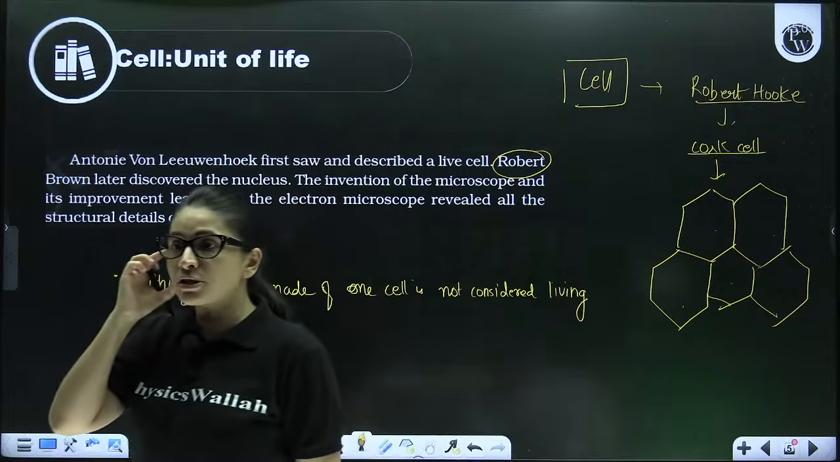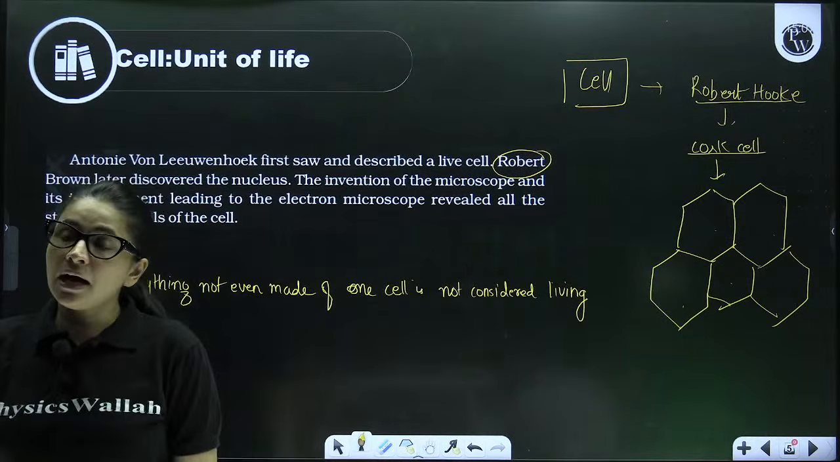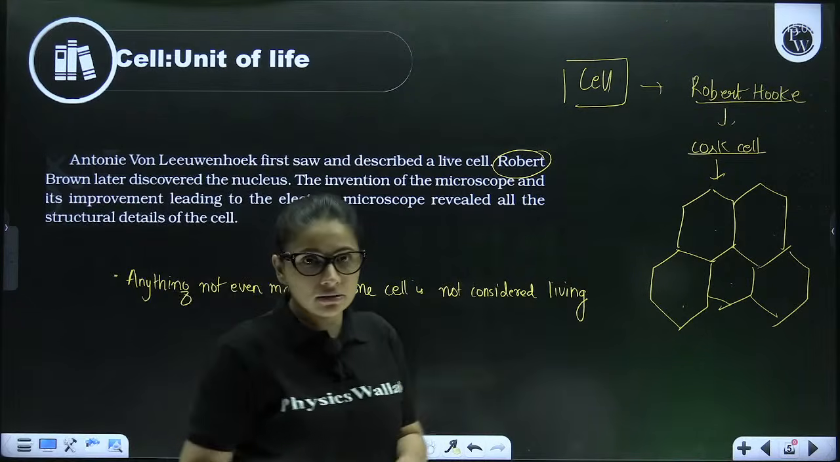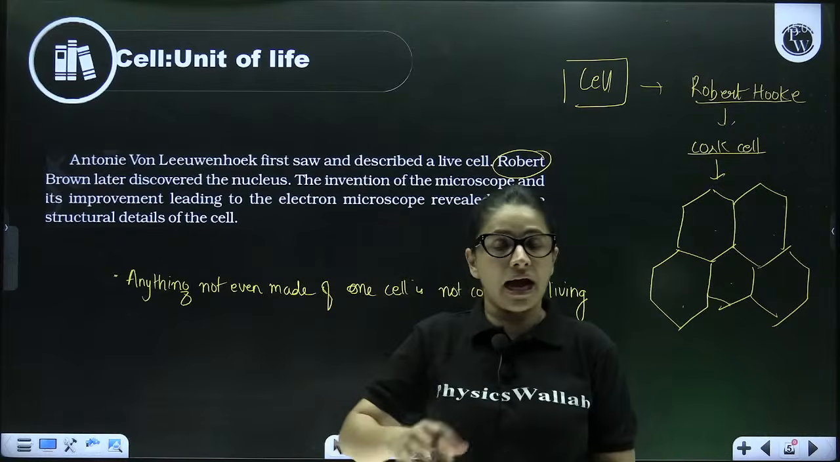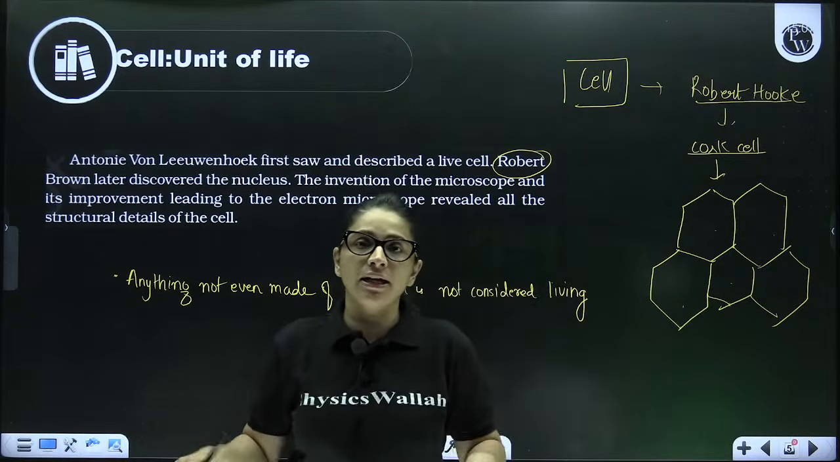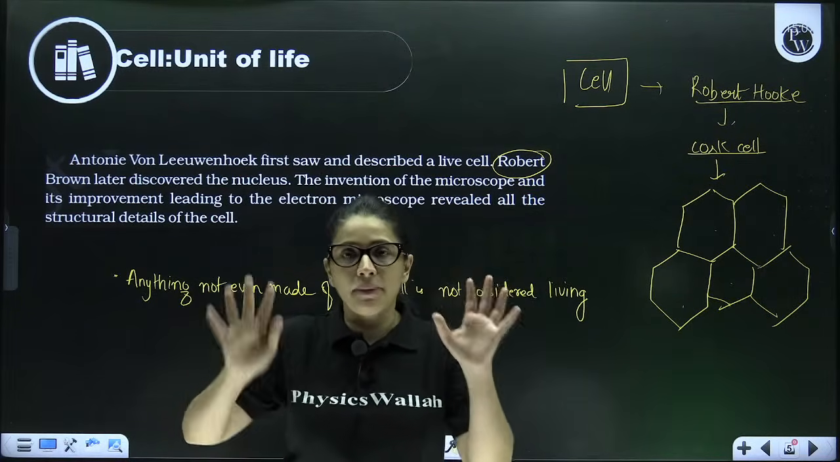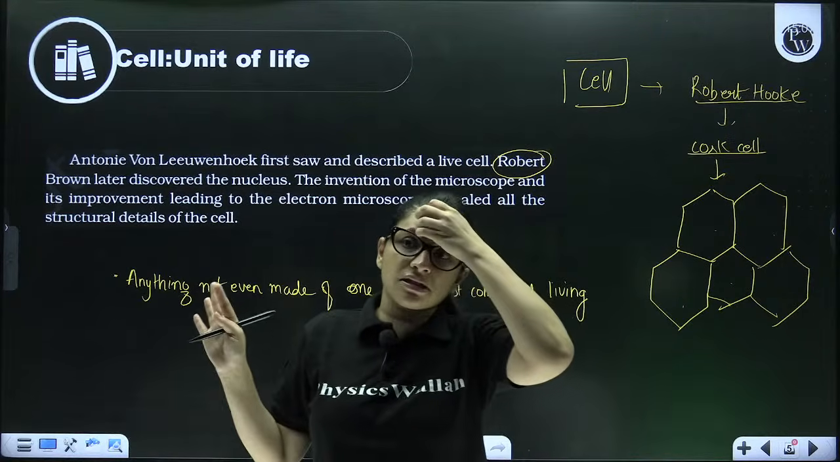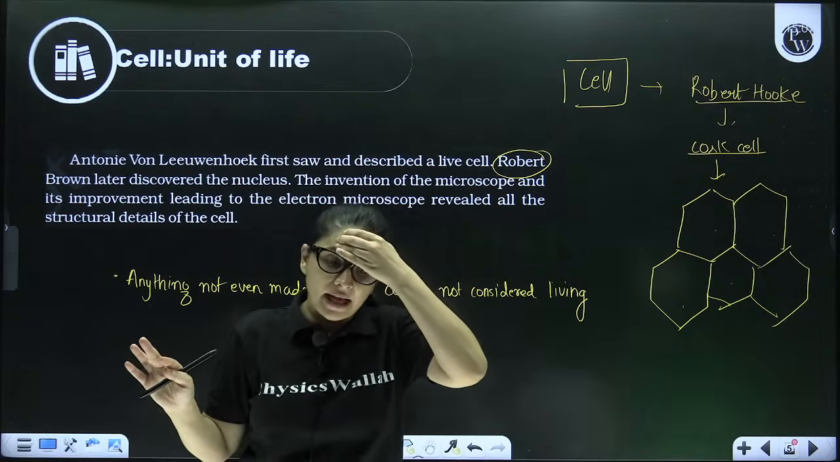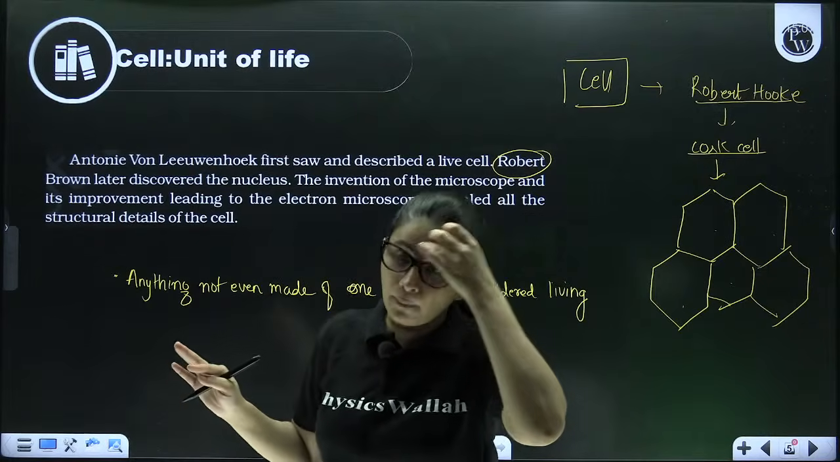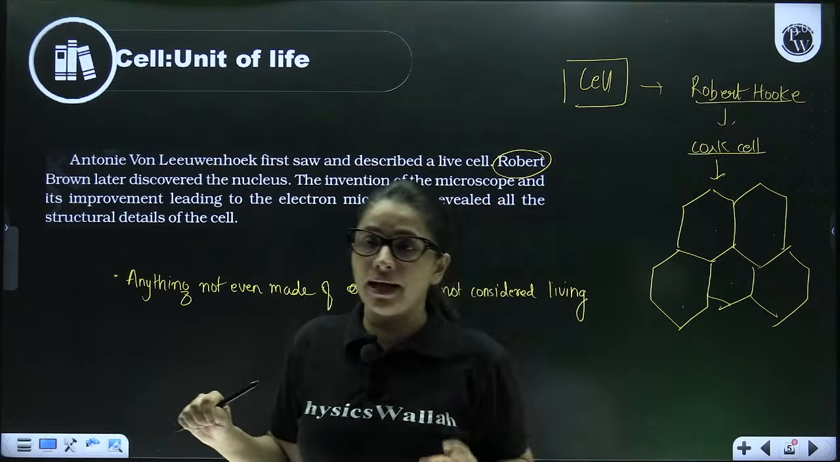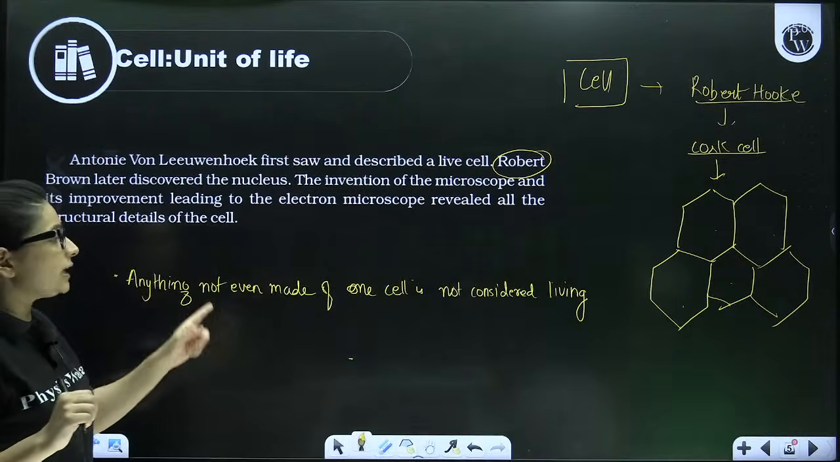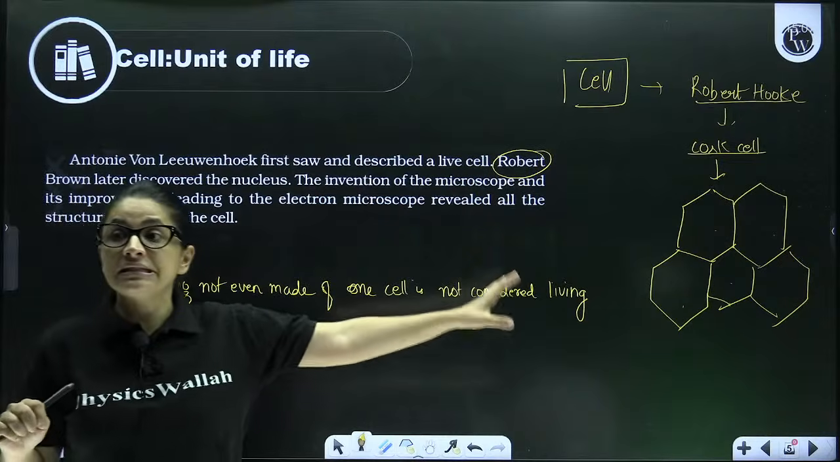Ma'am, how many questions are asked? Tell me, ma'am. Beta, at least 2 to 3 questions are asked from this chapter every year. However, the number can even increase, but the bare minimum is at least 2 to 3 questions. So please pay attention. This chapter is very, very important. And if you focus and study properly, then definitely it is going to help you a lot. So anything not even made up of one cell is not considered living.